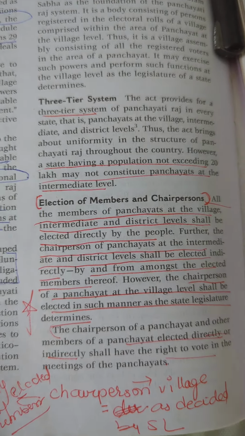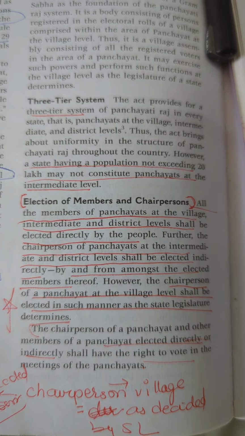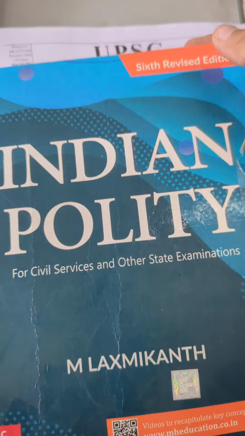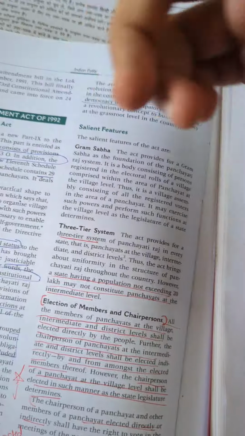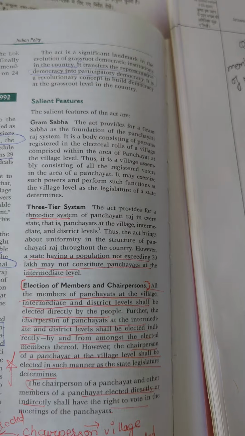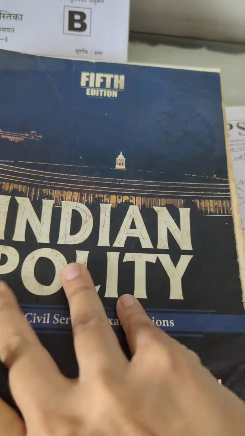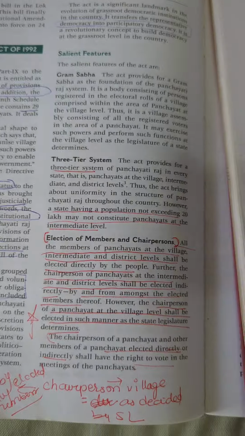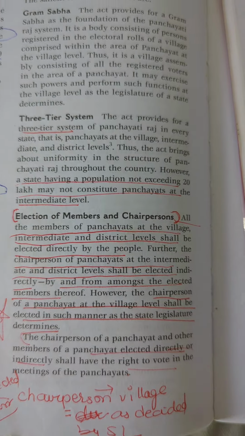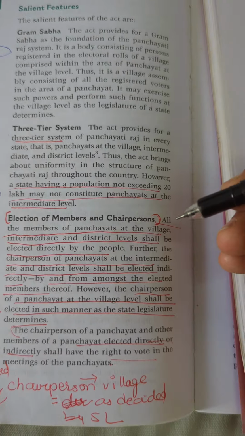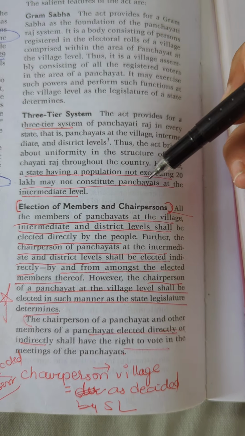So you have this, right? What does your Lakshmikant say? Now this is the 6th edition. You might have the newer ones, or even if you have the older one, it doesn't matter. I think the latest ones will have newer editions, but this concept won't change. So in the 6th edition on page 38.8, here it says election of members and chairpersons.